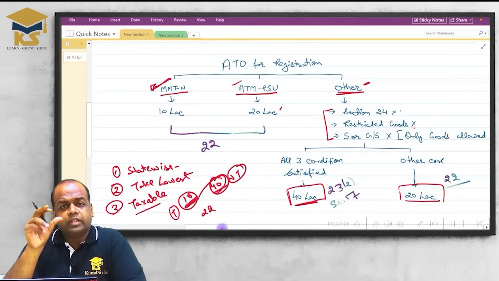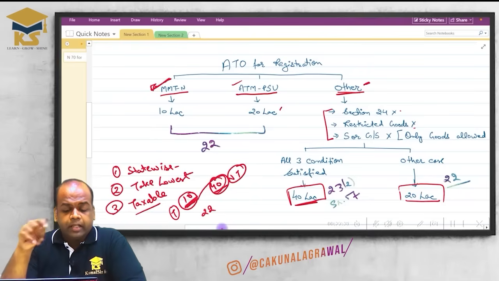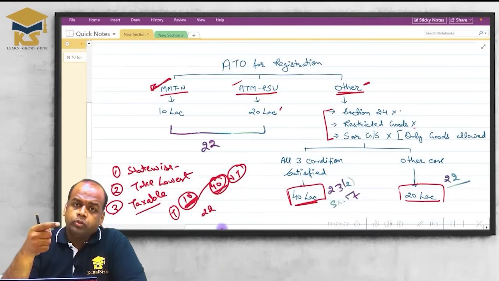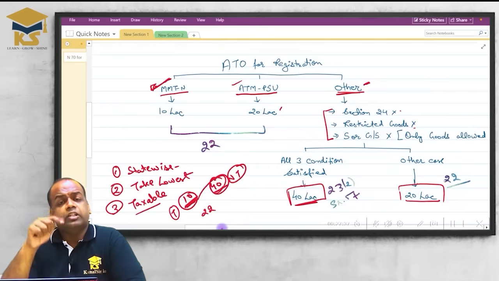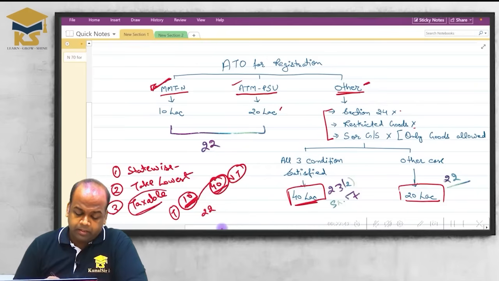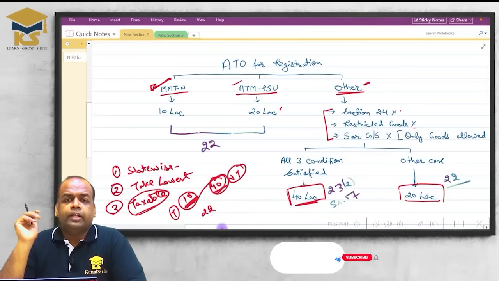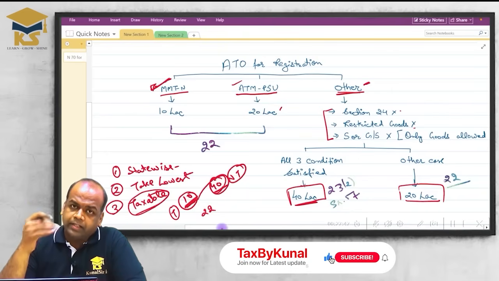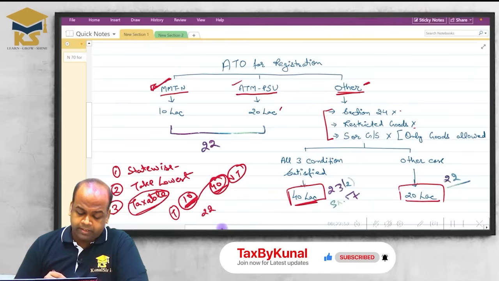No. So what is the step? First, identify state-wise turnover. Then identify the lowest limit applicable on you. If you are crossing that limit, then you are required to get registered under each and every state from where you are providing taxable supply. If you are providing only exempted supply, no need to get registered under section 22 itself. Okay. So now what are these states? We understand that thing now.